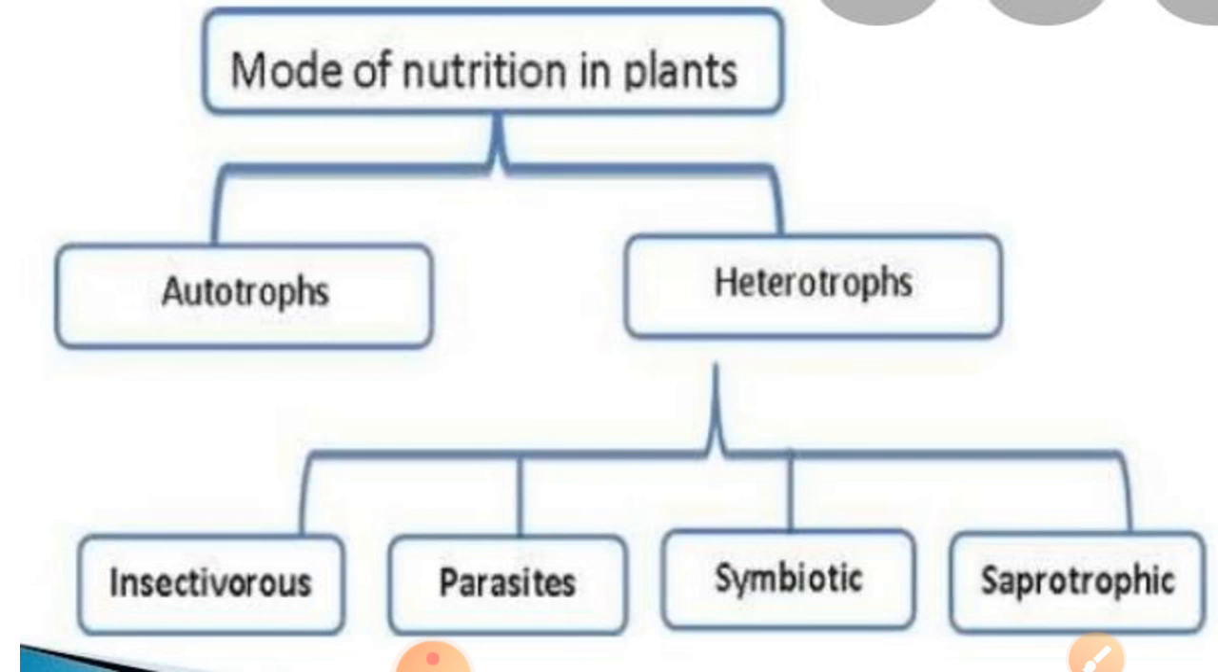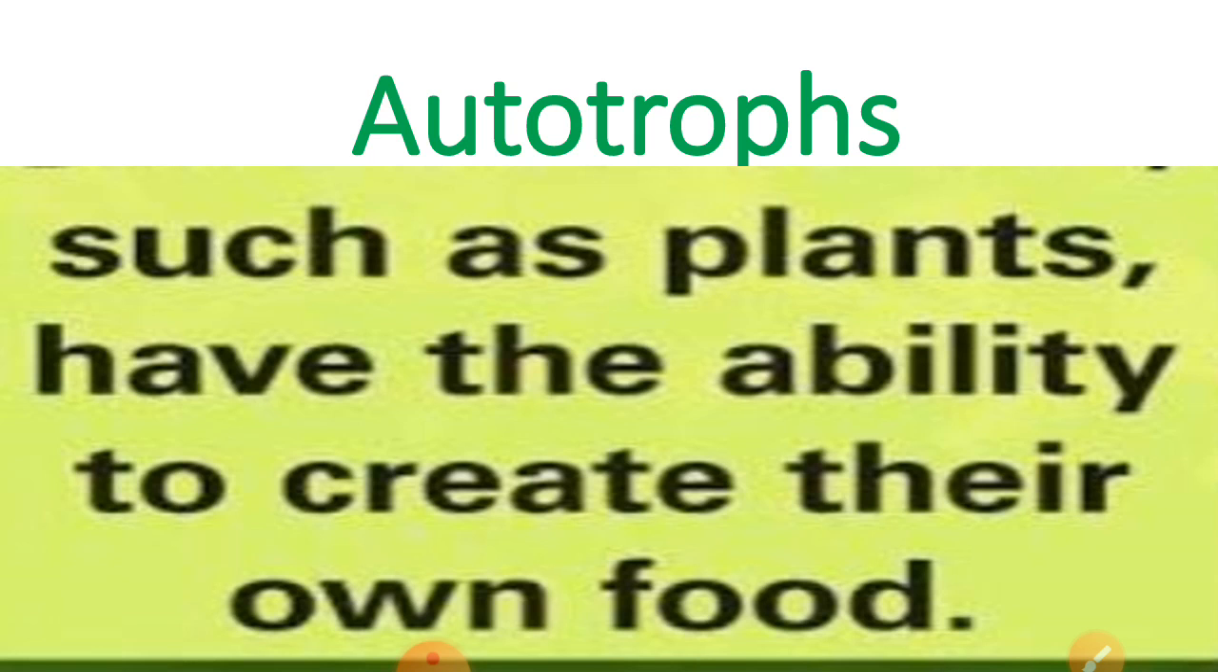Now, based on the modes of nutrition, organisms can be divided into two main parts. First is autotrophs and second is heterotrophs. Heterotrophs are again divided into four parts: insectivorous, parasites, symbiotic and saprotrophic. Now we will start our topic with autotrophs.